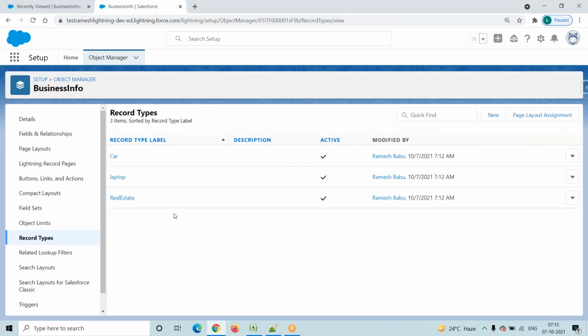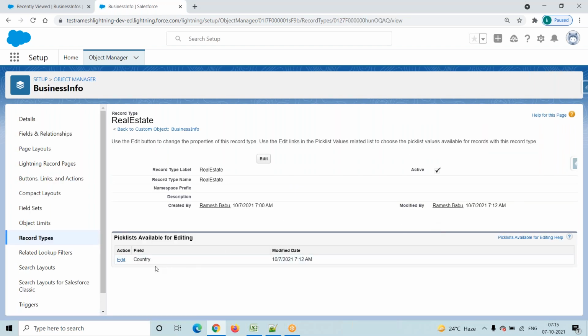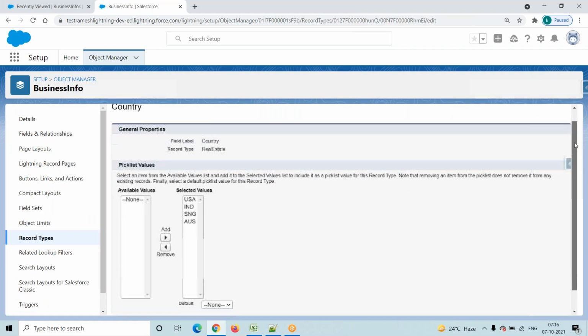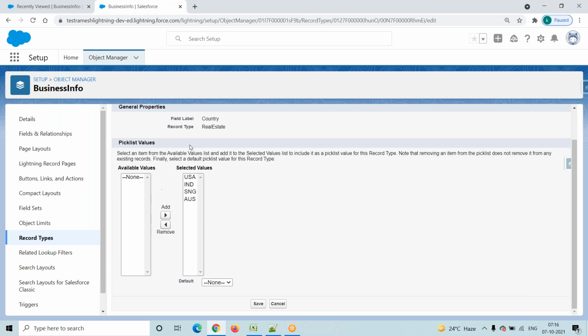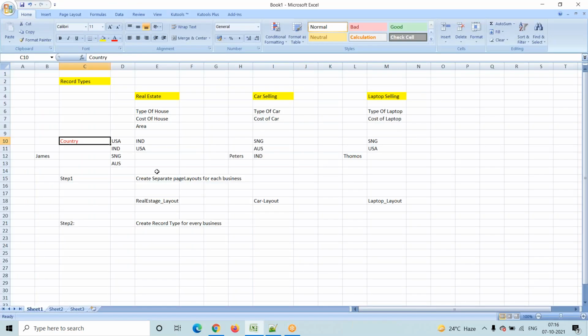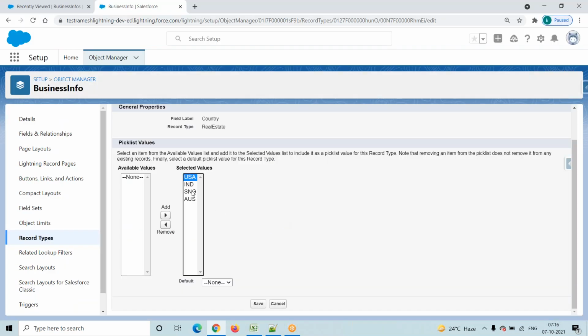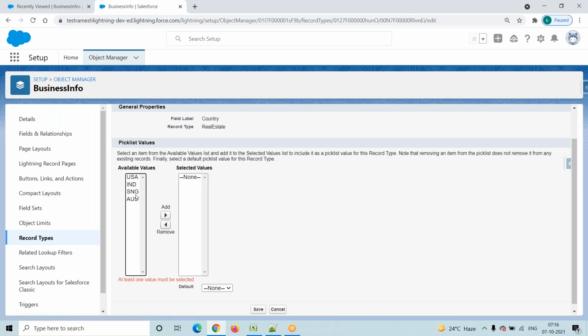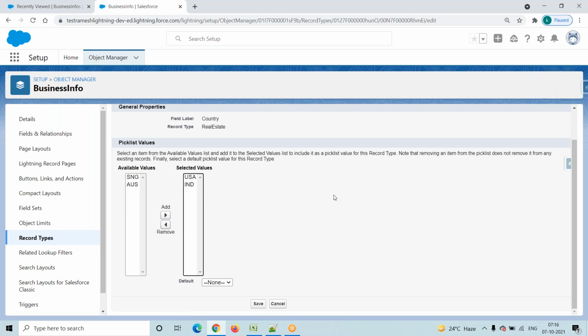Now coming to the real estate record type. What is our pick list? Country, right? Click on this country, then click on this edit link. It redirects to this particular screen. But which values do we want? I want India, USA. So I will remove this one, and I will also change the order here. India, USA.